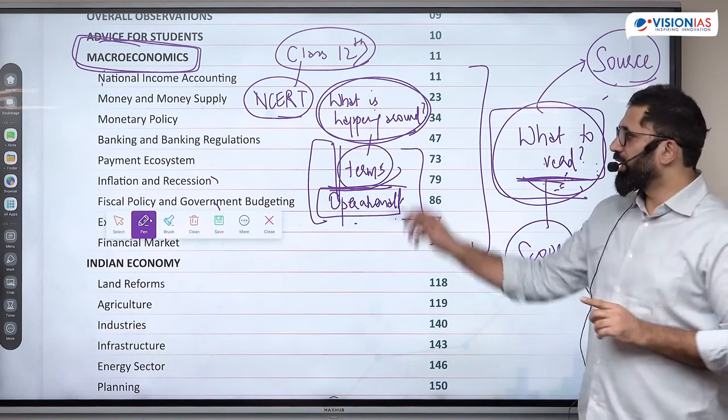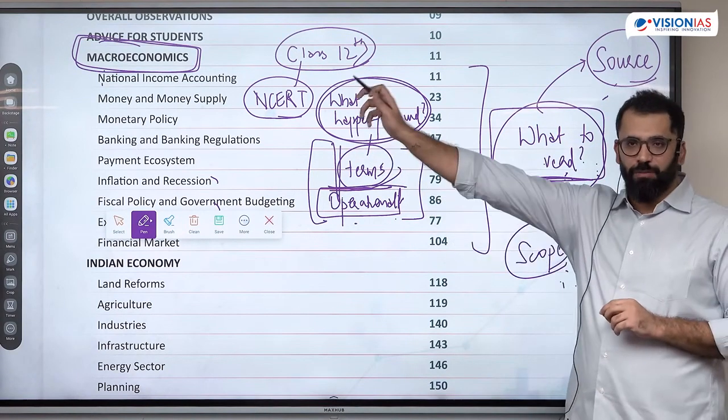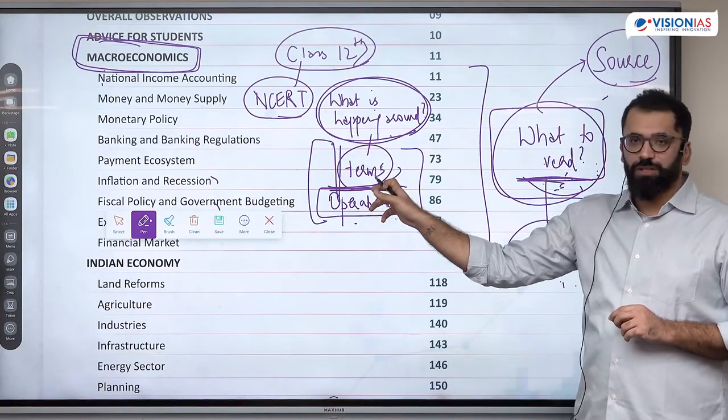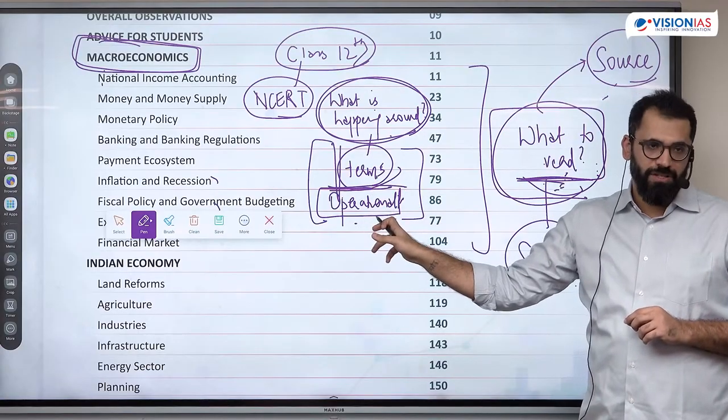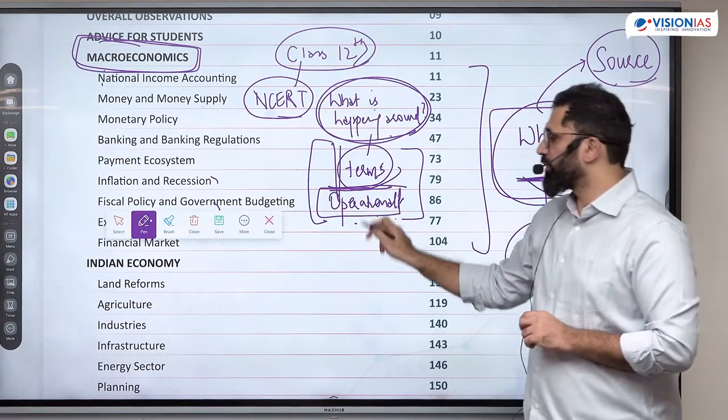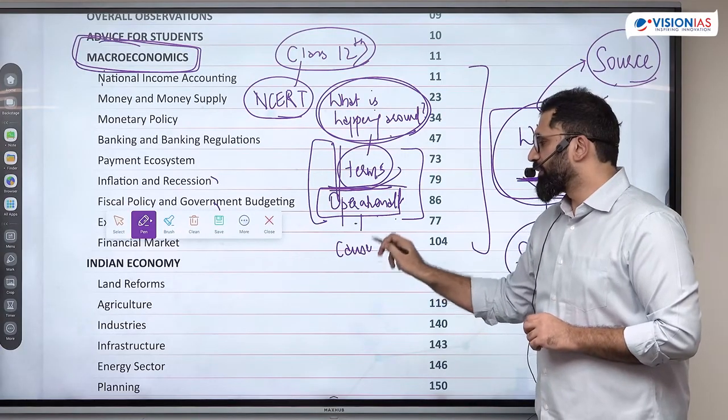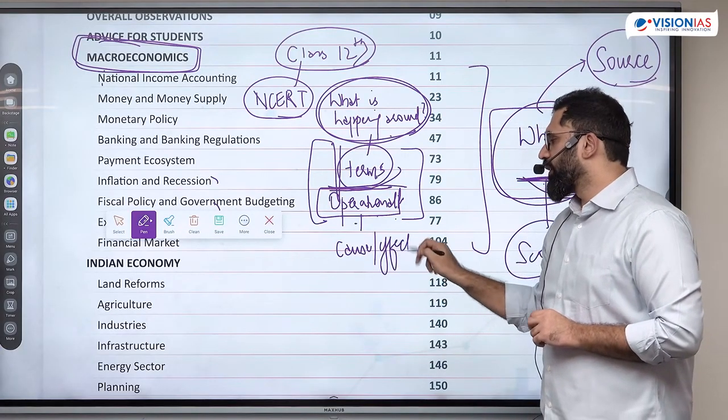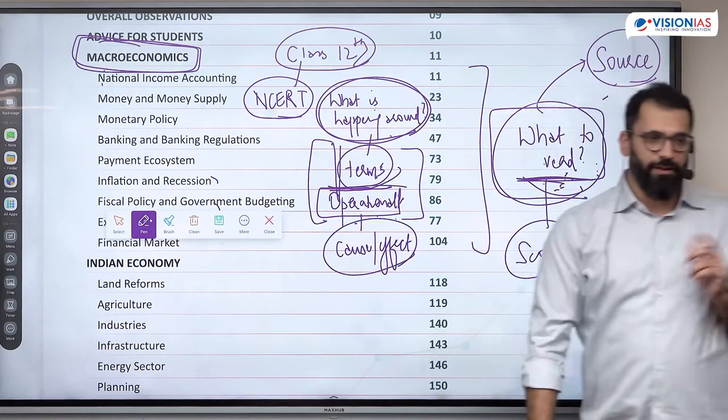So in one half, what they ask is what exactly is happening around in the broader economy, the meaning of the terms, and also how those terms are operationalized in the economy. What do we mean by operational? They're going to ask what exactly is the cause of something or effect of something.